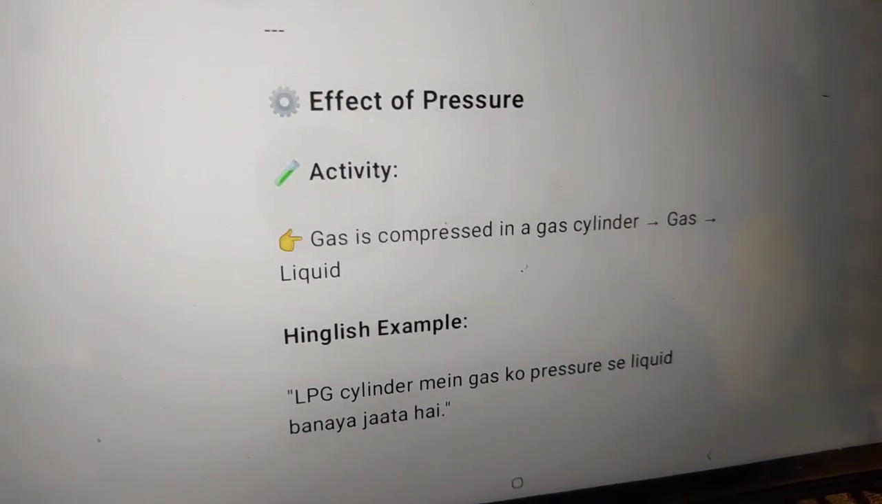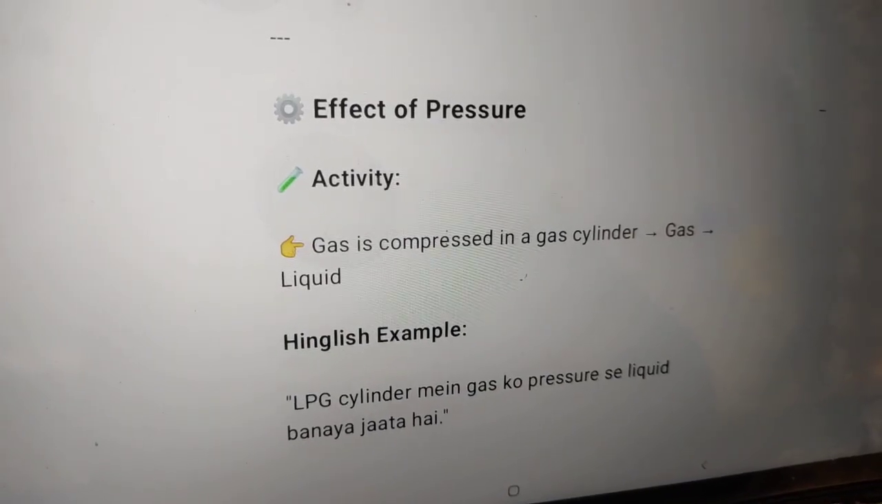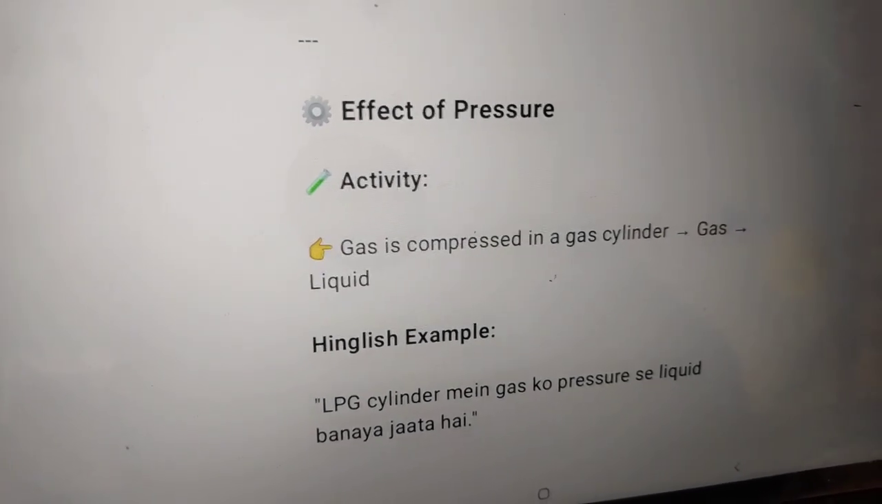Effect of pressure. Gas is compressed in a cylinder, gas to liquid make.